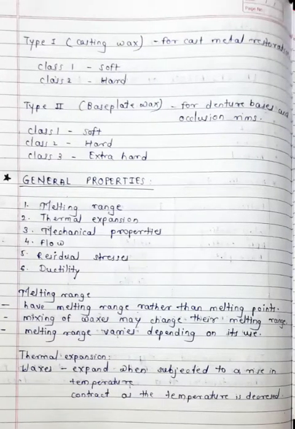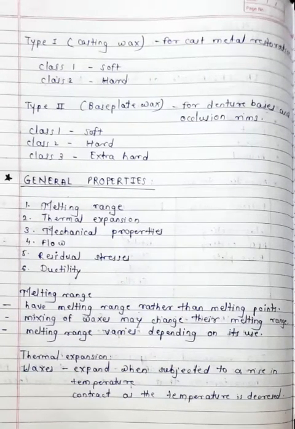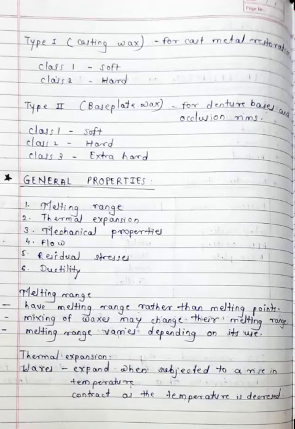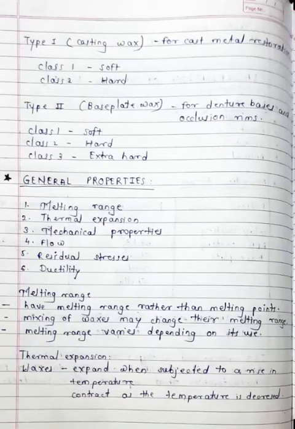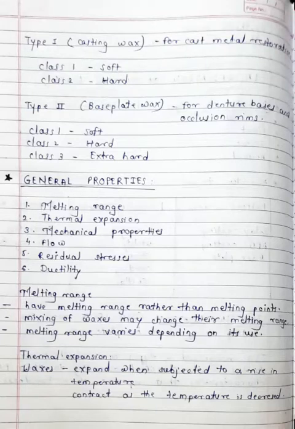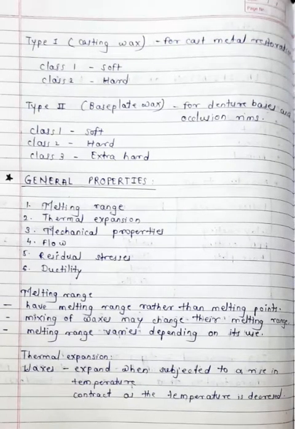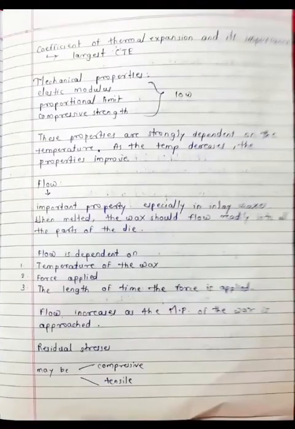Now the thermal expansion. Waxes expand when subjected to a rise in temperature. So when temperature is raised, they will expand, and when temperature is decreased, they will contract. Remember the coefficient of thermal expansion and its importance. They have the largest coefficient of thermal expansion.